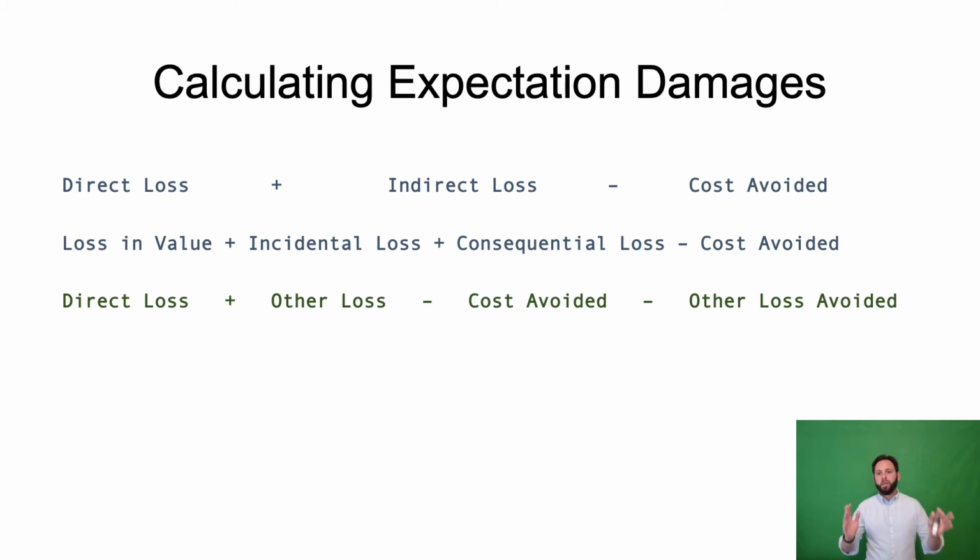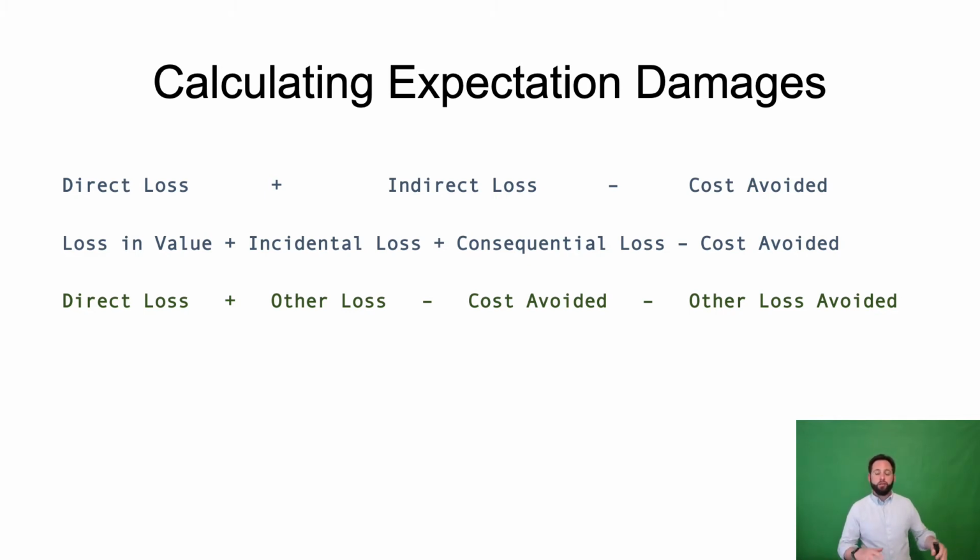That said, I hope that helped you understand better why some other treatises or books use slightly different words. It means the same thing. Moreover, loss and damages are another synonym. So sometimes you'll see it phrased direct damages as opposed to direct loss. It's the same thing. We're looking for the same thing.